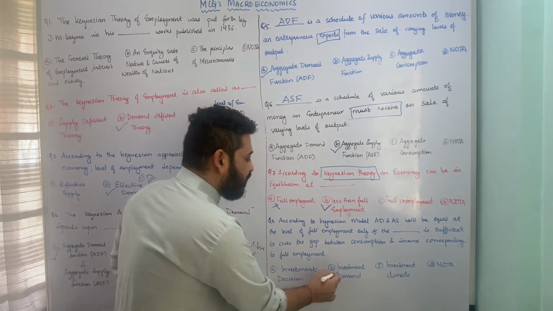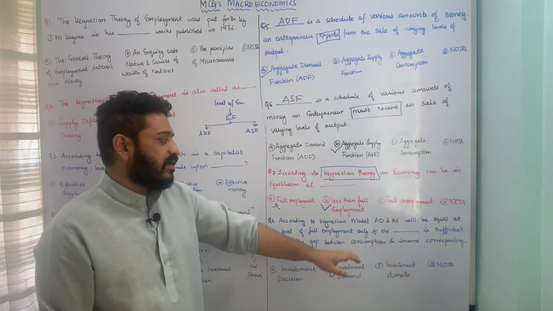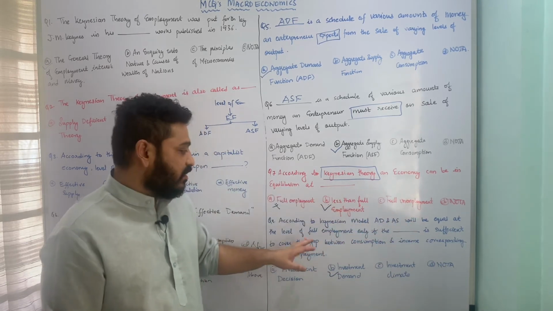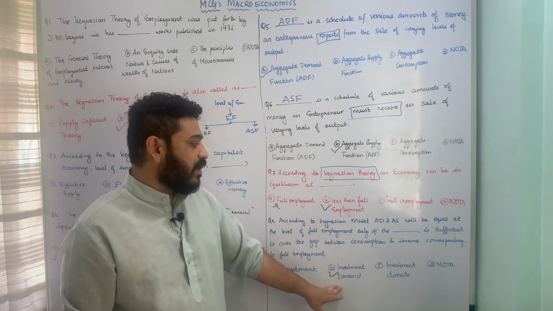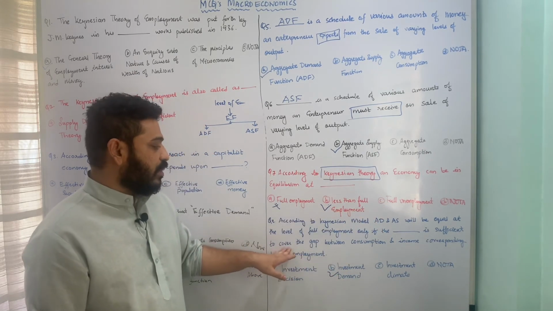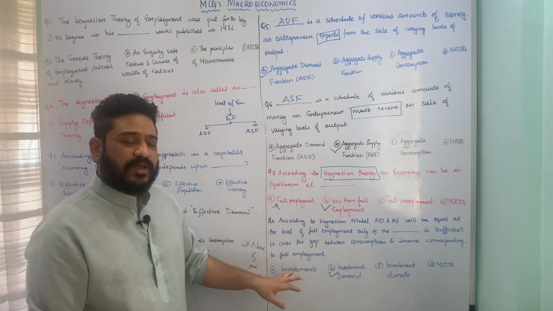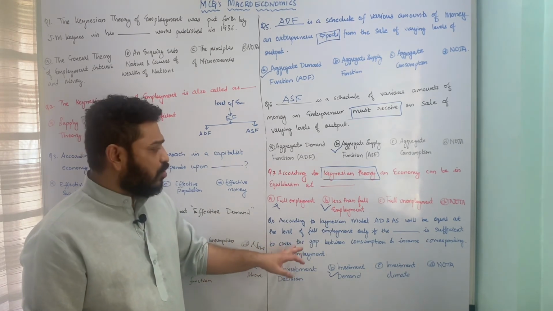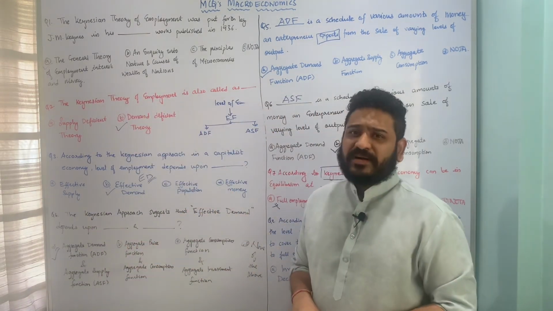This means that according to the Keynesian model, AD and AS, that is aggregate demand and aggregate supply, will be equal at full employment only if investment demand is sufficient to cover up the gap between consumption and income corresponding to the full employment level. So I hope these questions with respect to the Keynesian theory of employment are pretty much clear.